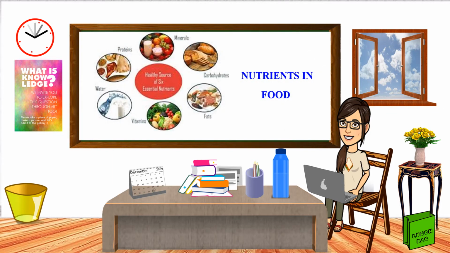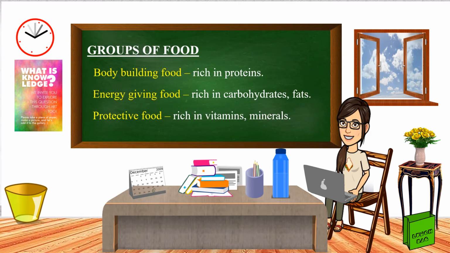Look at this picture. Are you able to link the various food items with the nutrients they contain? Probably some of them you may be able to relate, but a few you may not be able to. To clear this doubt in your mind, let us move on to understanding the various groups of food. All food can be divided into three categories. Broadly, it can be named as bodybuilding food, energy giving, and protective foods. The bodybuilding food is rich in proteins, while energy giving food is rich in carbohydrates and fats. The food rich in vitamins and minerals is known as the protective food.